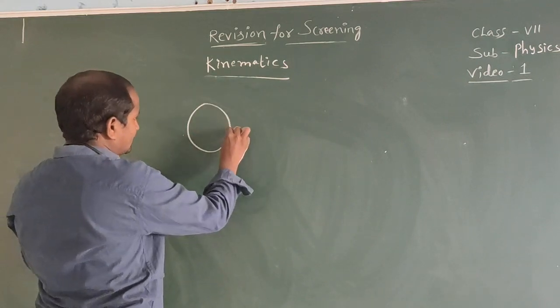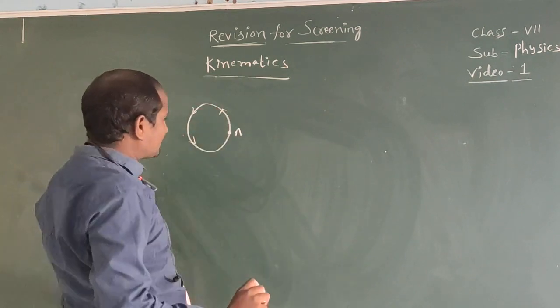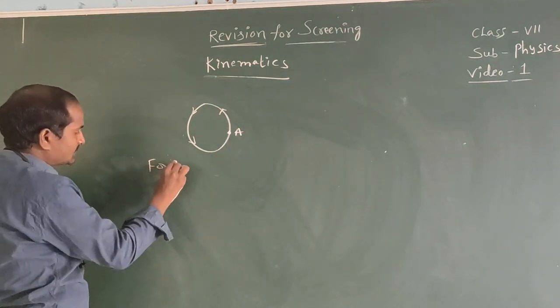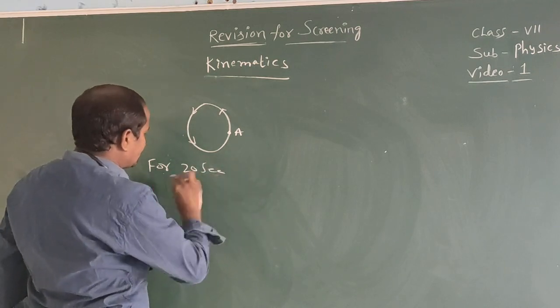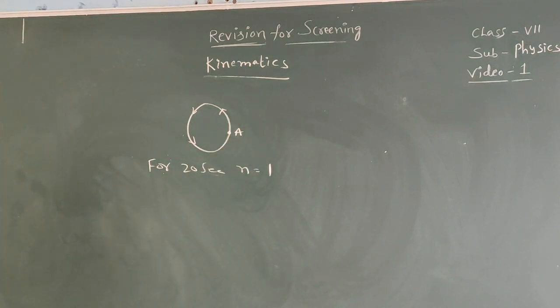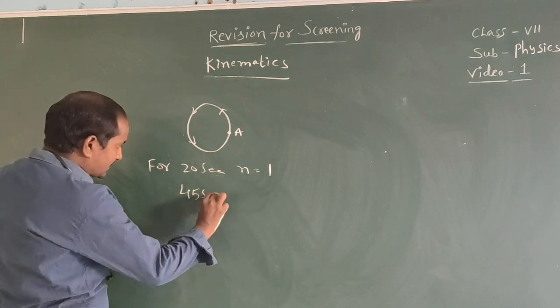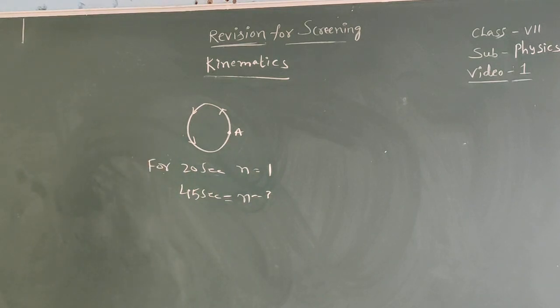A circular path. It is the starting point. The body is moving in a circular path. To complete the one round, it takes 20 seconds. For 20 seconds, n equal how much here? 1 time. For 20 seconds, it completes the one round. Here 45 seconds is given. How many times is it revolving on the circular path? Then find the distance and the displacement.